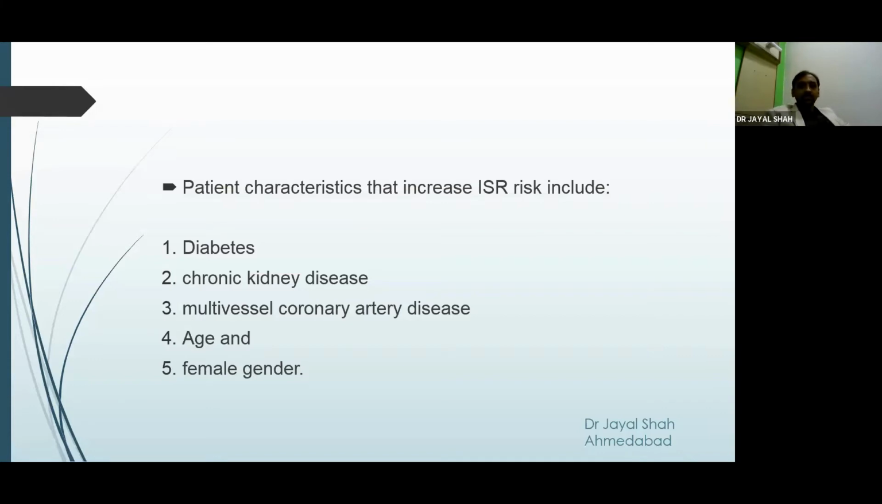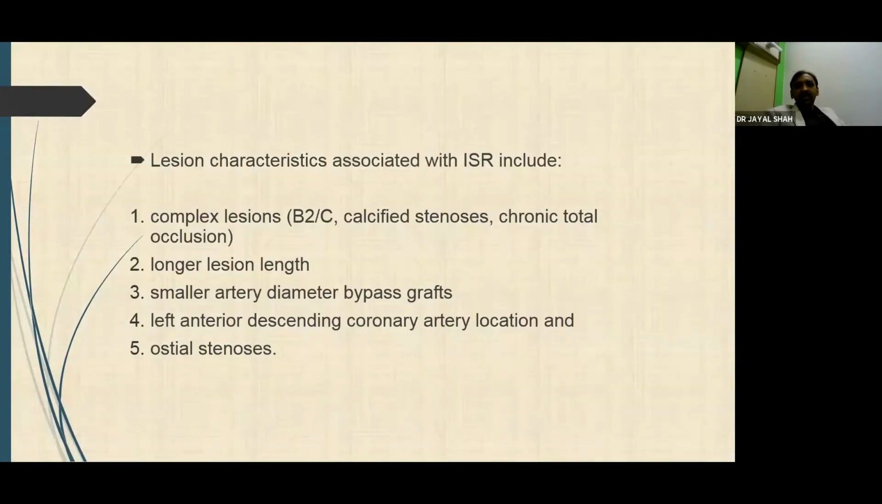Now we are discussing the most common patient characteristics which are likely to lead to increased predisposition for recurrent ISR, particularly diabetes, chronic kidney disease, multivessel disease, advanced age, and female gender. Some lesion characteristics are also associated with a higher risk of ISR, particularly complex lesions, longer lesion length, smaller artery diameter, left anterior descending artery, and ostial stenosis.